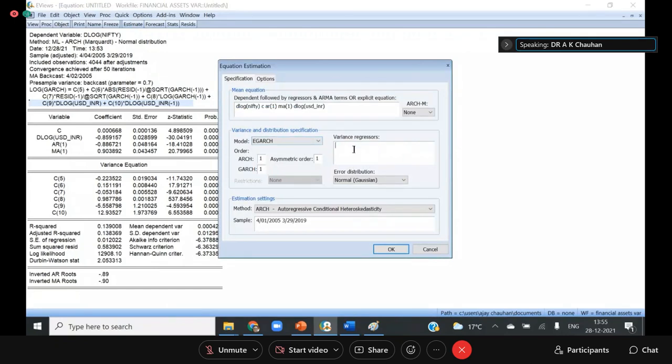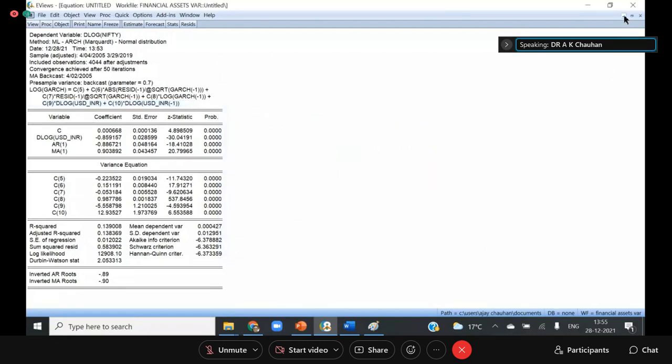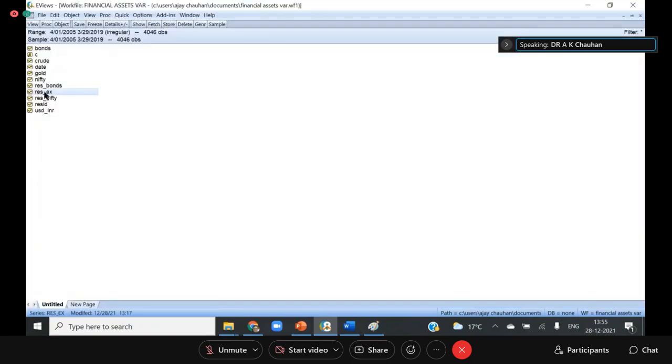And I'm telling you one more thing. That is called volatility spillover. Okay, so let's minimize this, and we have the series. So you can see the residual of the exchange rate, this is the error term of the exchange rate. If I take the square of this, let me take this equation. Yeah. So in this equation,